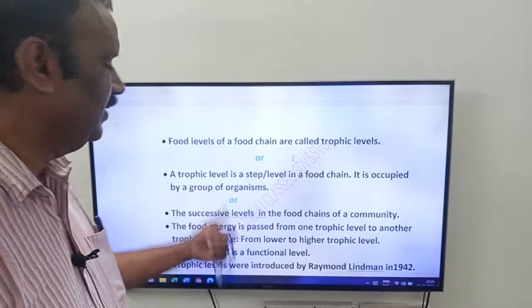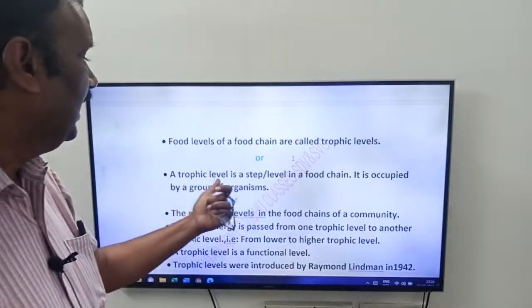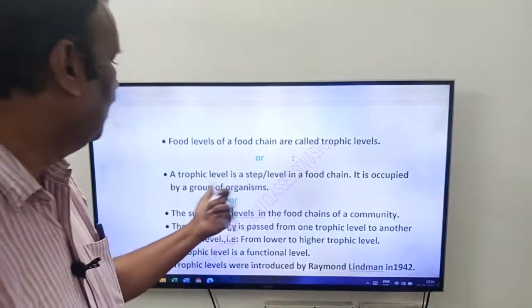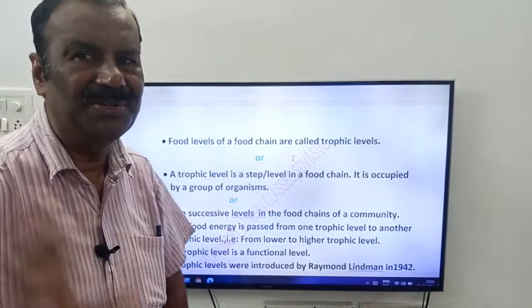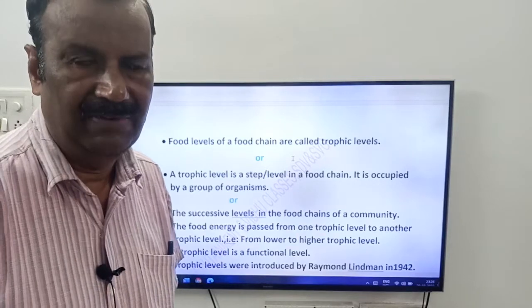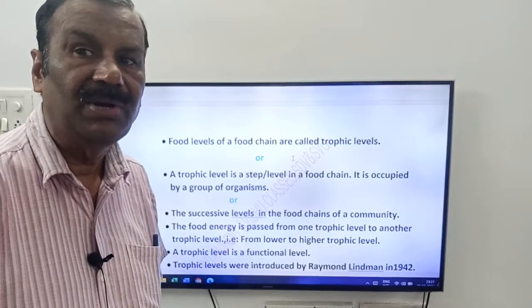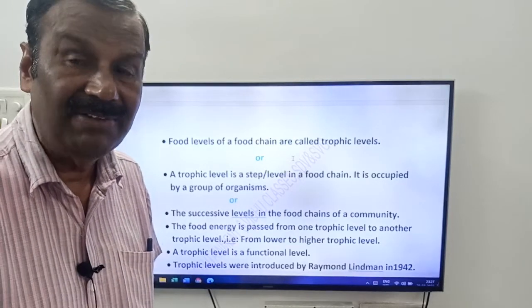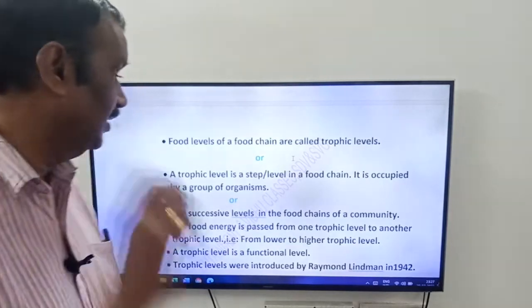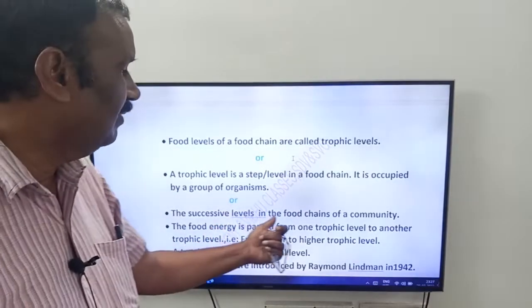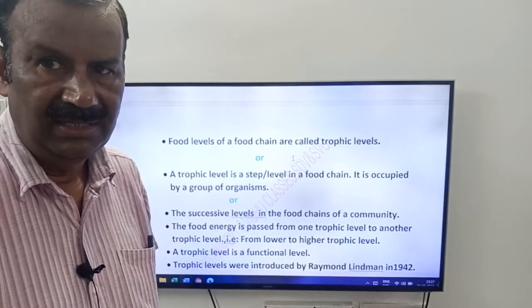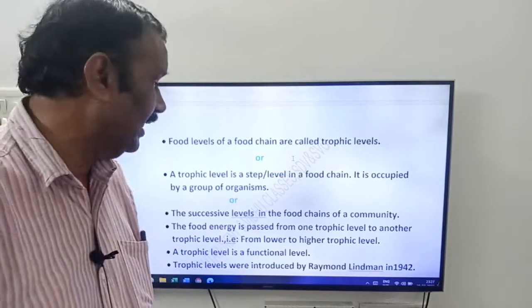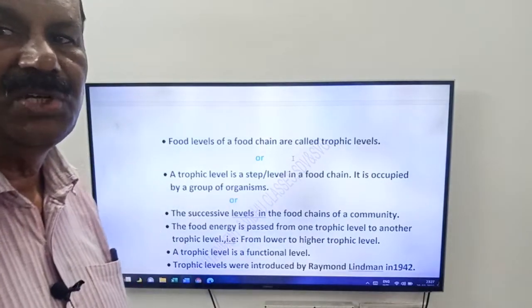Or one more definition, friends. You have to write any one of these three. A trophic level is a step or level in a food chain. It is occupied by a group of organisms. Each step, each level in a food chain is occupied by a group of organisms. Or the successive levels in the food chain of a community. The successive levels of a food chain in a community are called what, friends? Trophic levels.